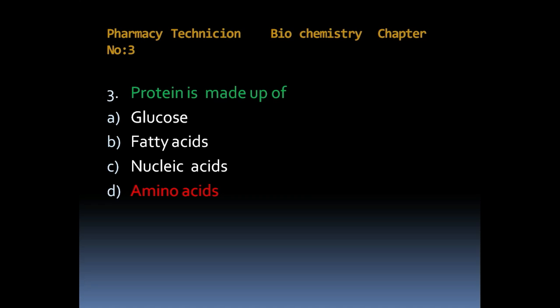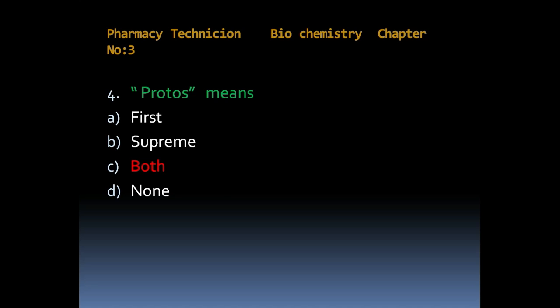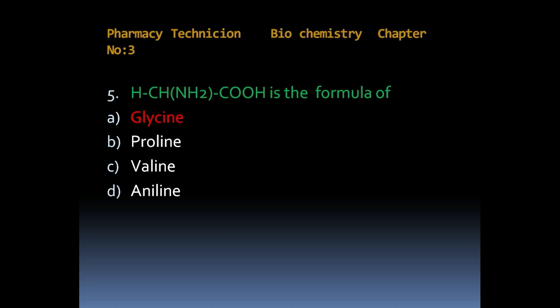Next, protose means. Option A, first. Option B, supreme. Option C, both. Option D, none. Answer is both. HCl into NH2 COOH is the formula of. Option A, glycine. Option B, proline. Option C, valine. Option D, aniline. Answer is glycine.